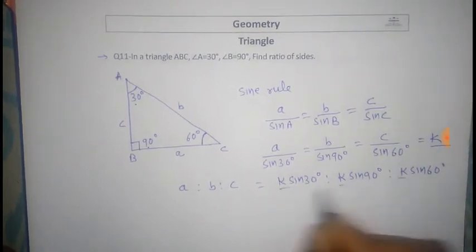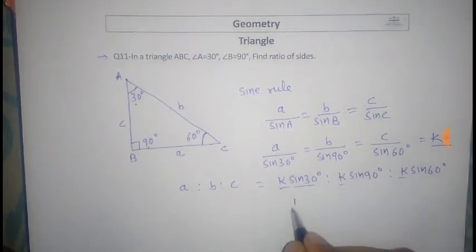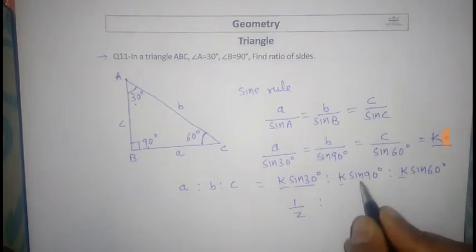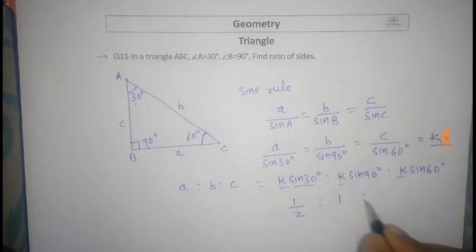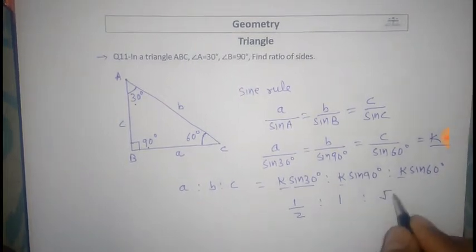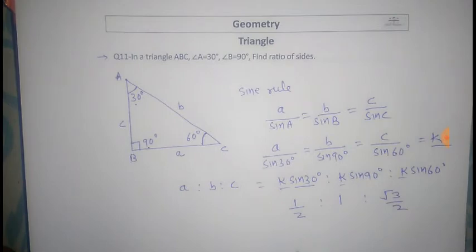K is constant and sine 30 degrees is equal to 1 by 2. Sine 90 degrees is 1 and sine 60 degrees is root 3 by 2.